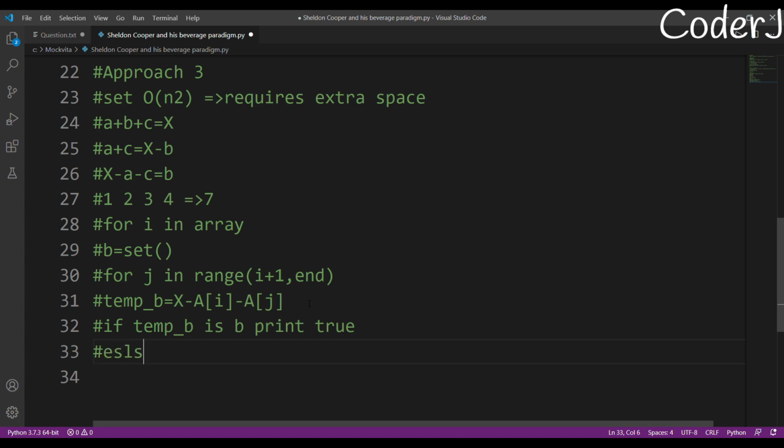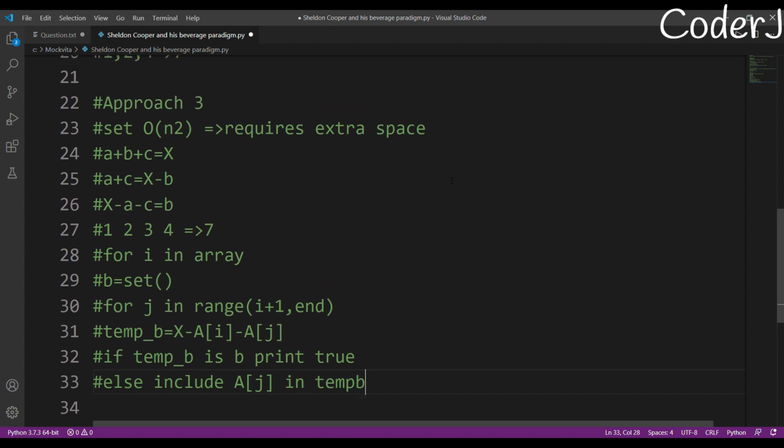Otherwise, what I'm going to do is I'll just include my AJ in temp B. Okay, so basically I know it's getting a little bit confusing, but just give me a second because I'm moving on to the coding part, and from there you'll actually understand what I was trying to do.